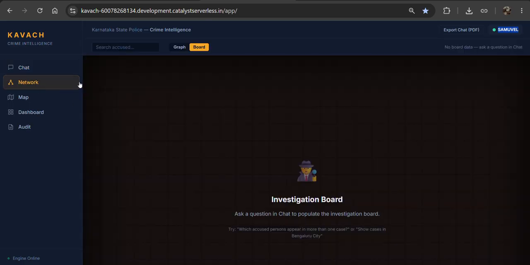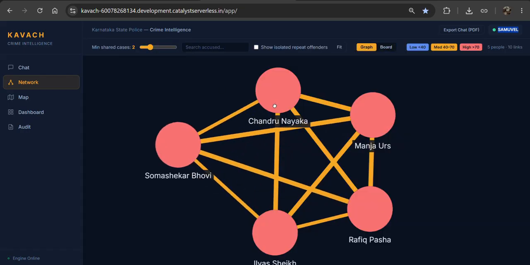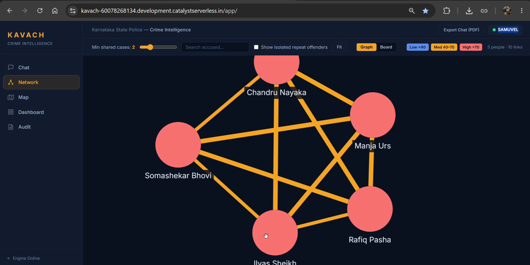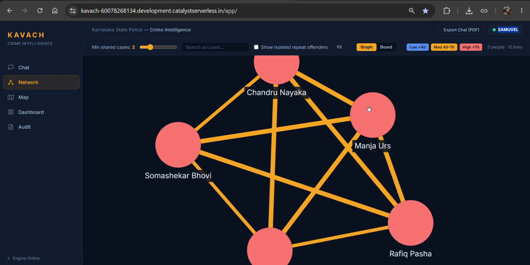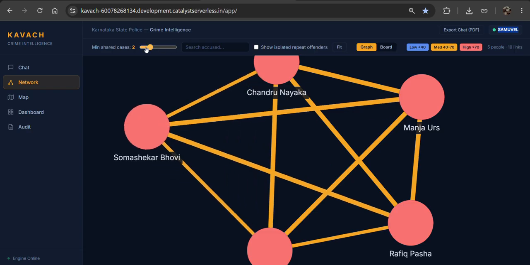In this network we can easily find out who the people are where the victim faces. For example, these are the 5 people found in the case registered against the murder, so we can easily group them by connecting all these dots, and these are the minimal cases, shared cases, and we can easily connect them on this board.